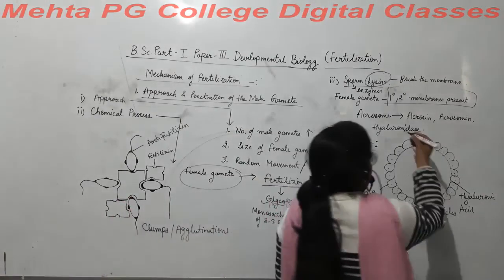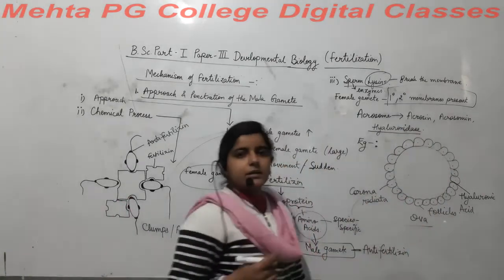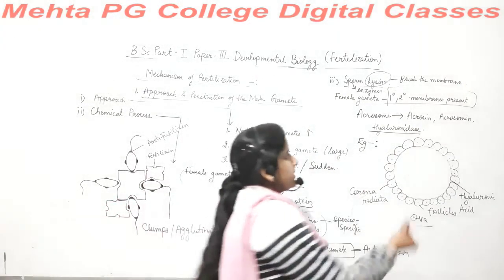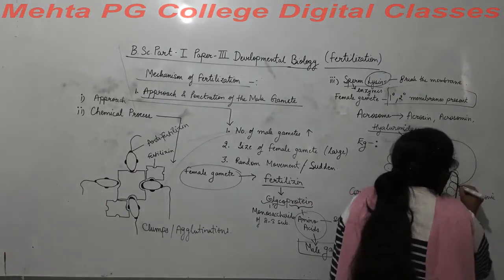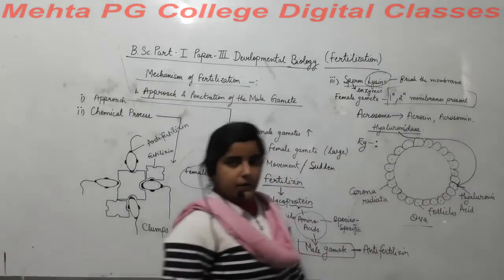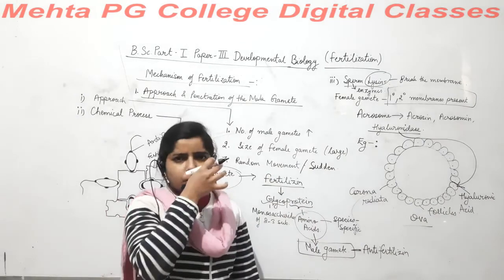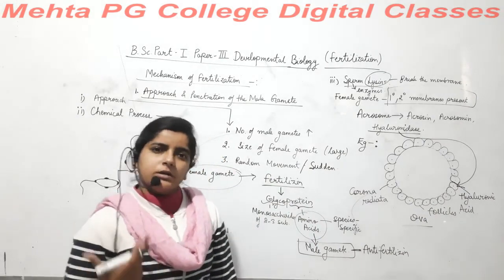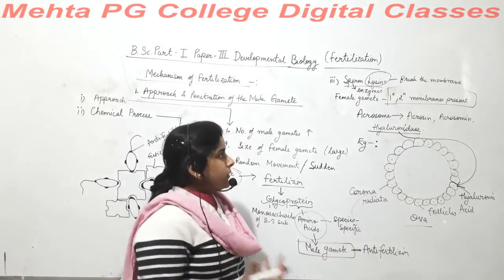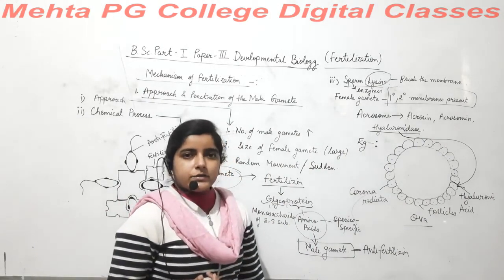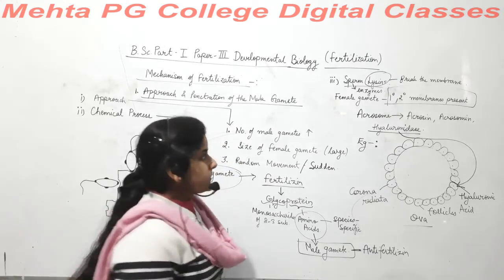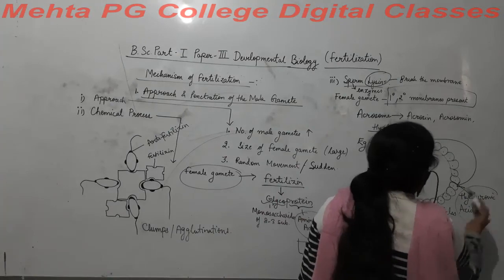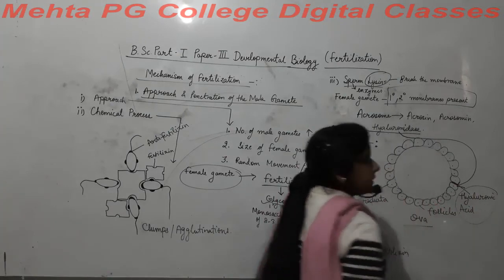Now, if hyaluronidase, which is secreted by the acrosome region of the sperm, acts on this acid, because we know that enzymes work according to their specific chemical substances, hyaluronidase will work on the hyaluronic acid.